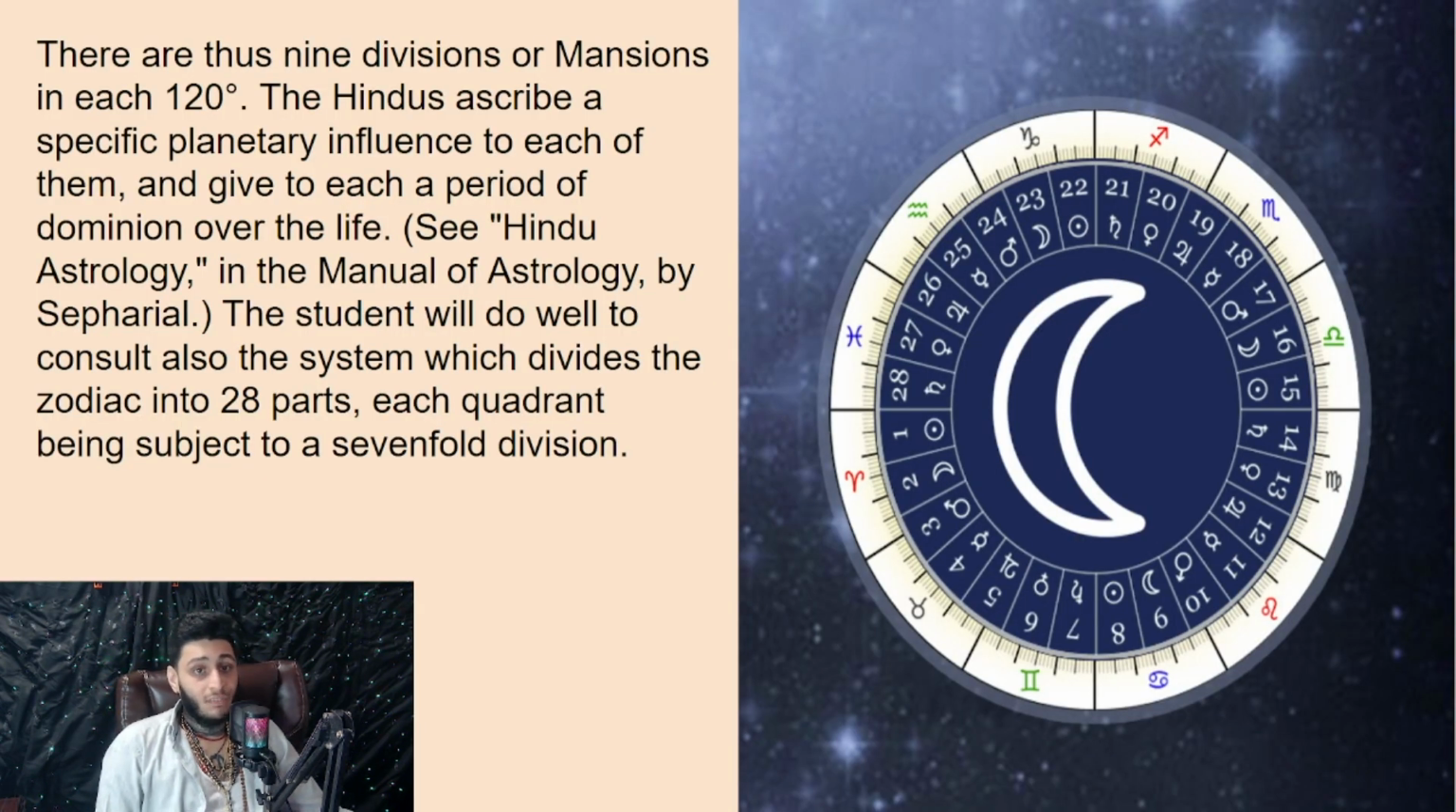There are thus 9 divisions or mansions in each 120 degrees. The Hindus ascribe a specific planetary influence to each of them and give to each a period of dominion over their life. See Hindu Astrology in the Manual of Astrology by Sepharial if you want more information. The student will do well to consult also the system which divides the zodiac into 28 parts, each quadrant being a 7-fold division.